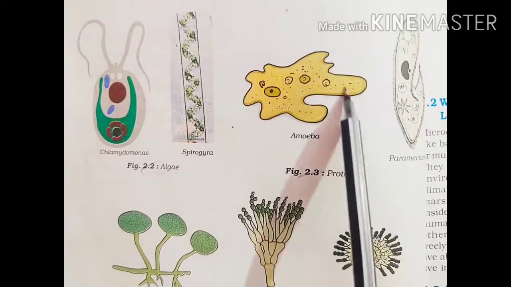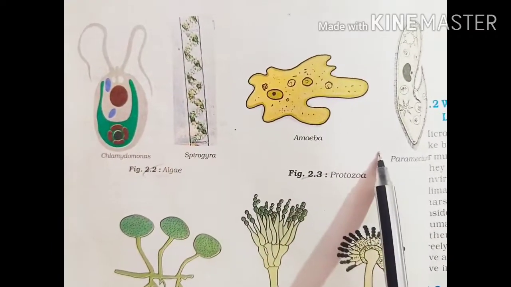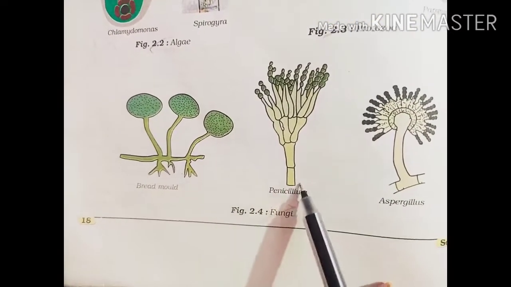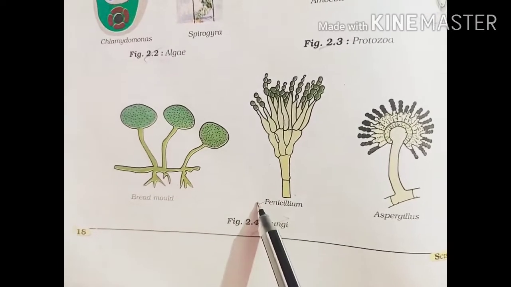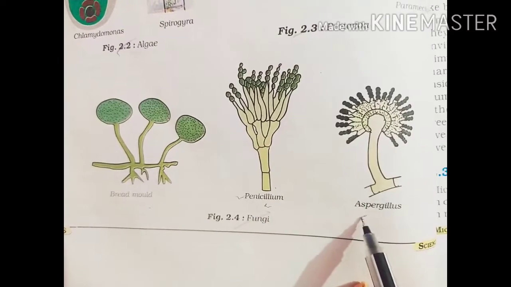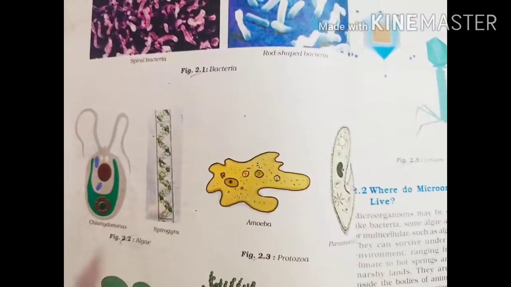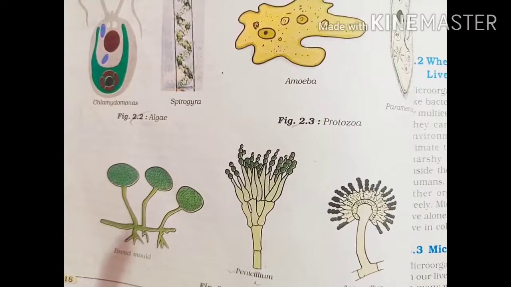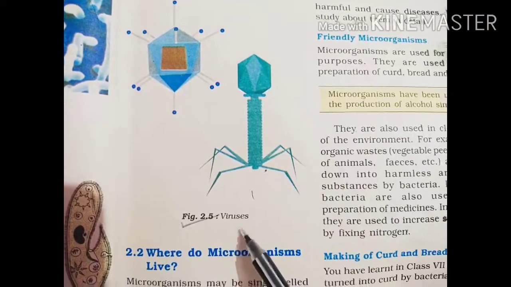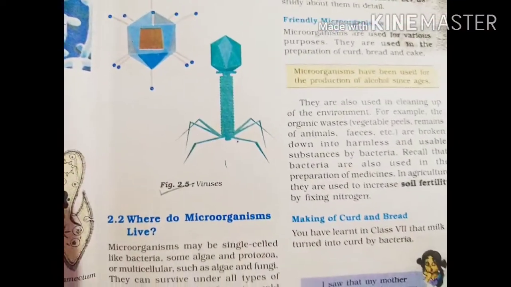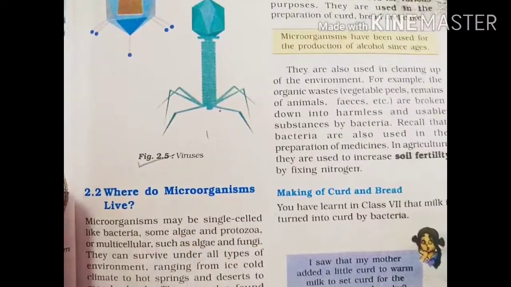These are the fungi. Fungi grow on bread, so they are bread mold, penicillium, aspergillus. All these are disease-causing microorganisms like bacteria, fungi, algae and protozoa. Here is the picture of a virus. Virus is also a disease-causing microbe.